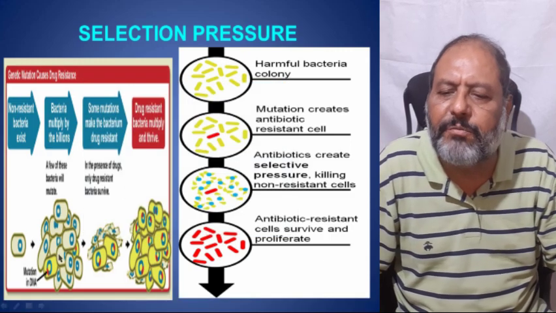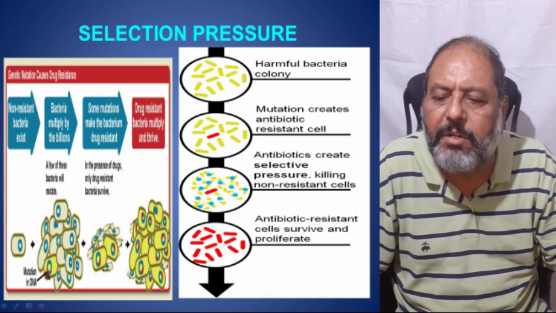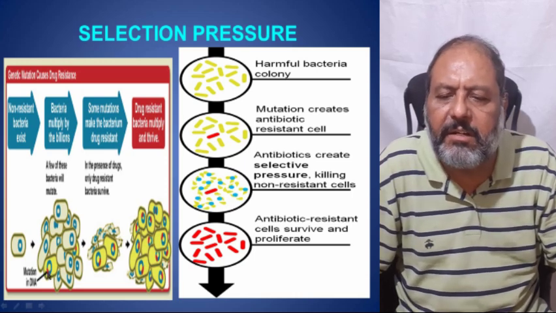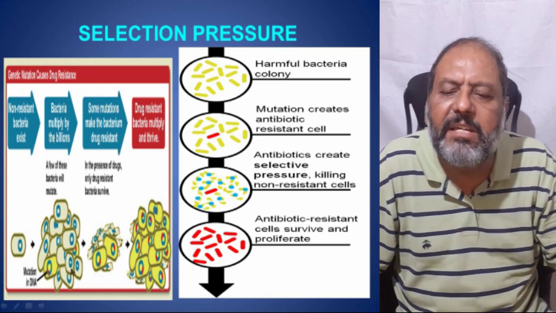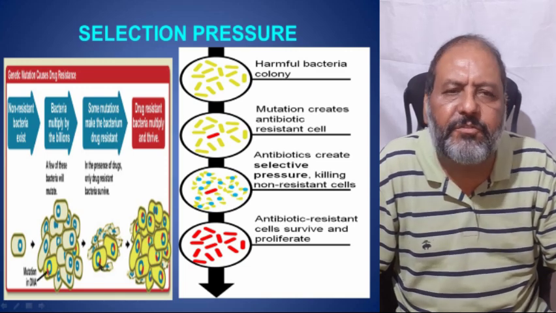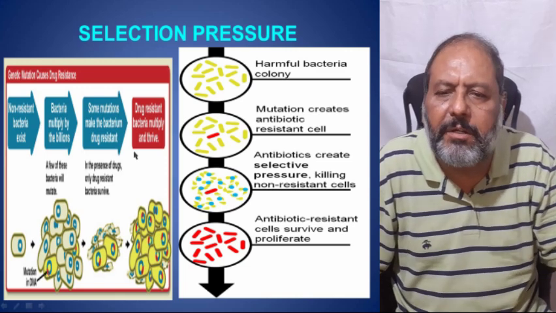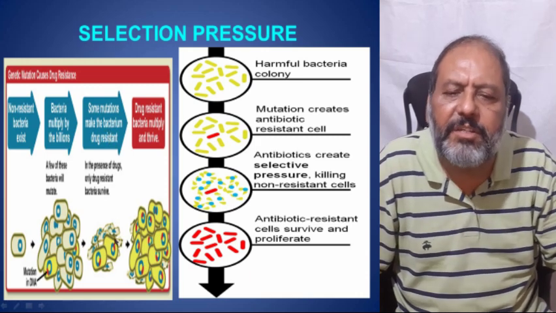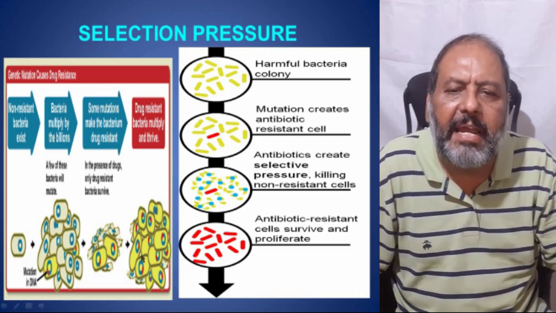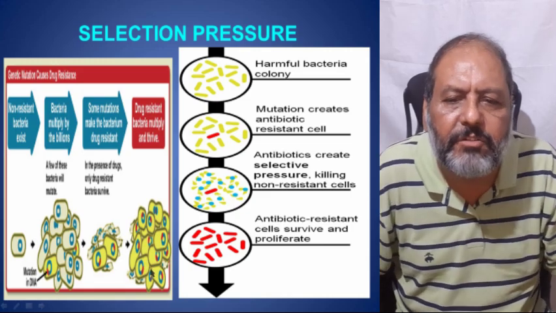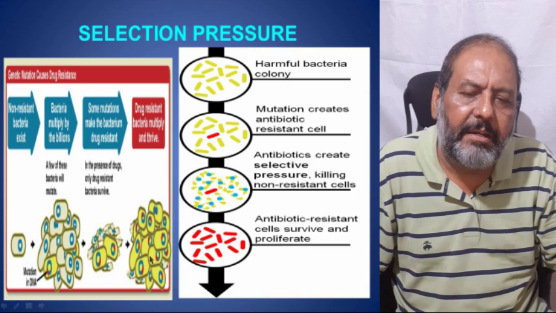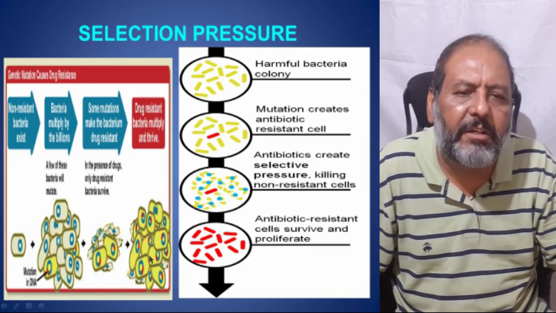But some of the bacteria get the mutant gene in the DNA, as one can see with the red color mutant gene, and these are capable of resisting the antibiotic being used to kill them. And here one can see they multiply, and these drug resistant bacteria thrive and are able to cause the infection.